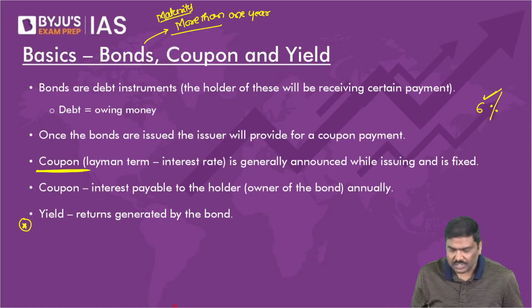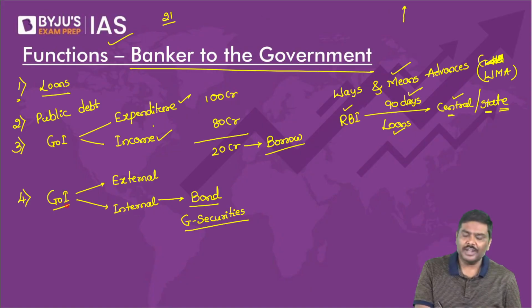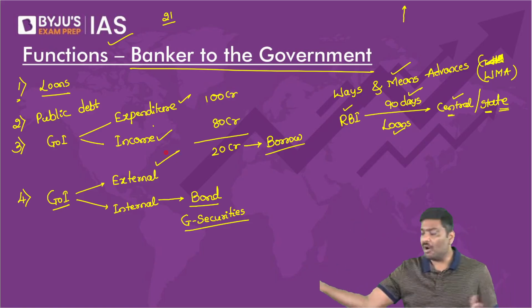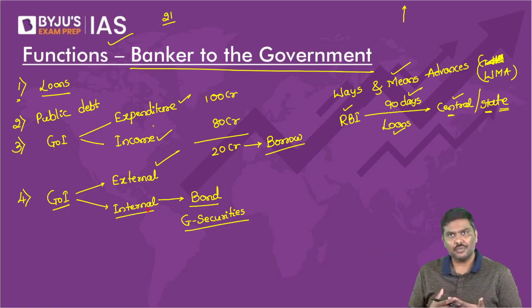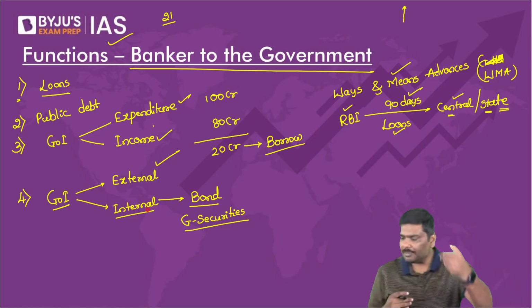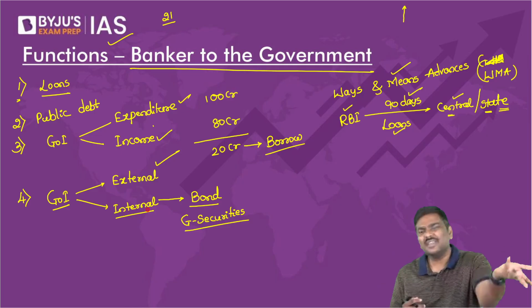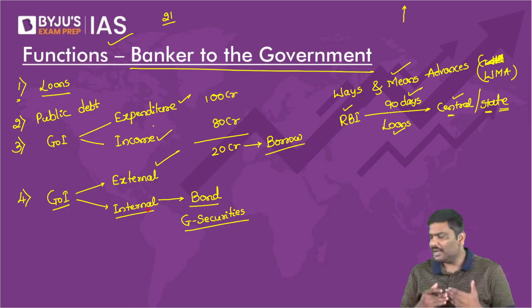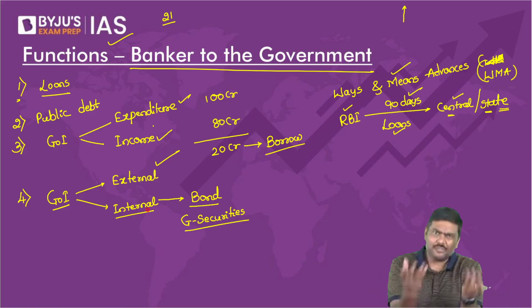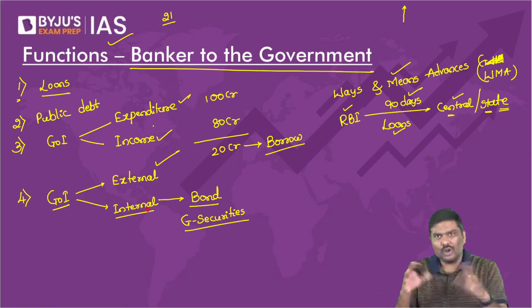Bond can be issued outside India. Of course, yes. Government of India can go to the external market and borrow from the external market. They can borrow from the internal market also. For example, can government of India issue bonds in USA? Is it possible? Of course, yes, possible. But we don't do that.